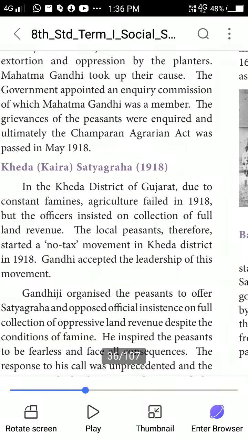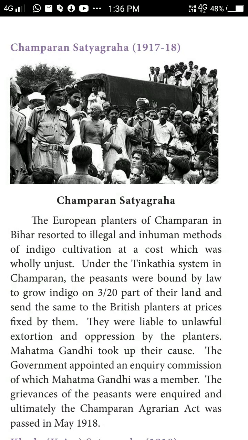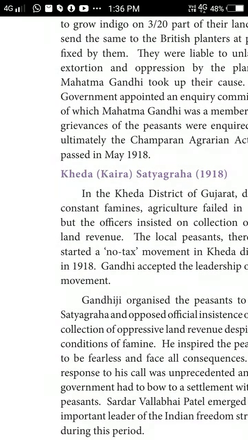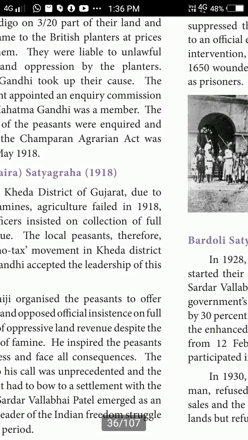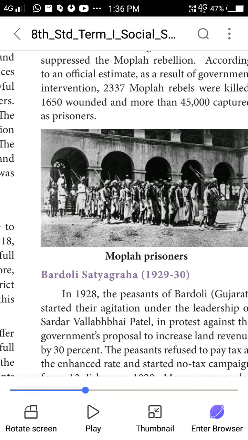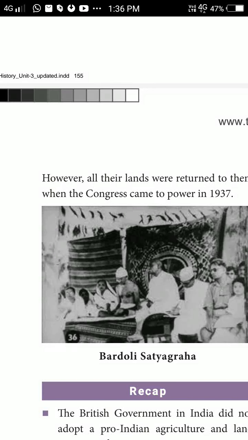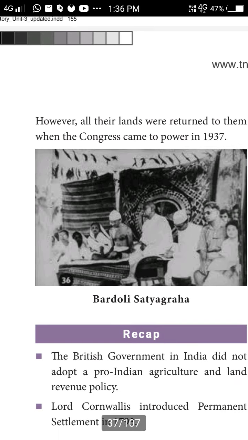One is the Champaran Satyagraha, which was led by Gandhiji. Next one is the Mopla prisons. As I already told, all the Moplas were captured by the British and put into prison. The next one is the Bardoli Satyagraha, which was led by Sardar Vallabhbhai Patel. So they would not pay the tax. The no-tax movement started in Kheda and Gujarat also.